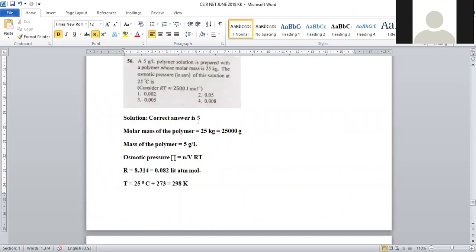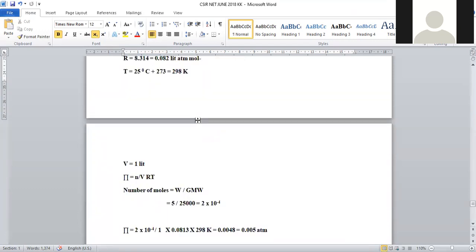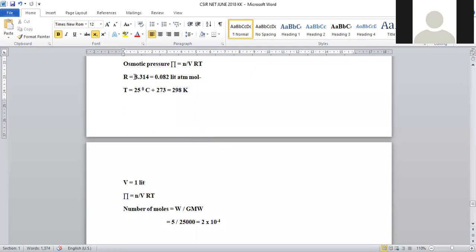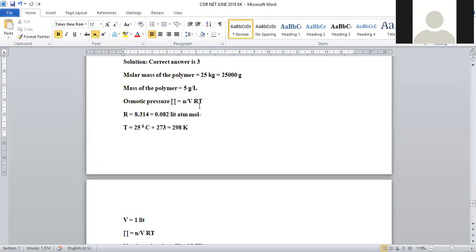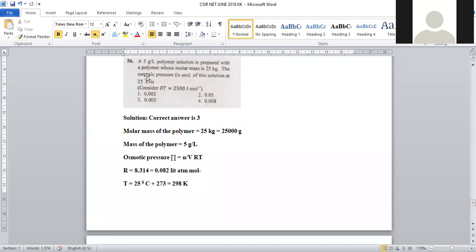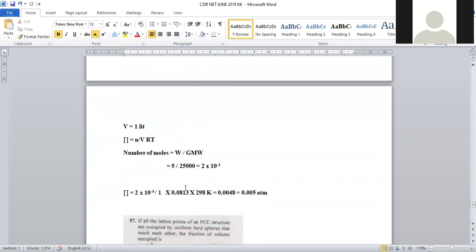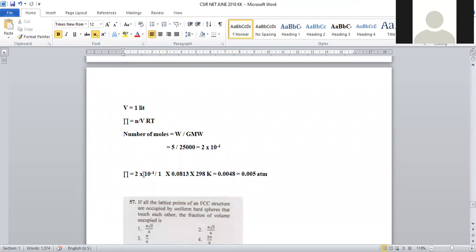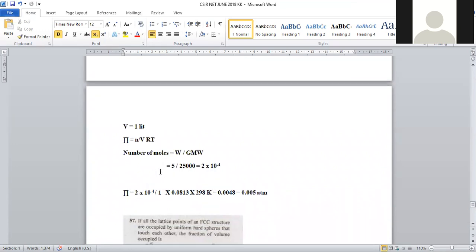R value is given as 8.314, converted into liter atmosphere per mole per Kelvin, that is 0.082. T is the Kelvin temperature. So here 25 degrees are given, 25 plus 273, it becomes 298 Kelvin, right? So when we substitute all these values in this equation, pi is equal to 2 into 10 to the power of minus 4. Why will it be like this?